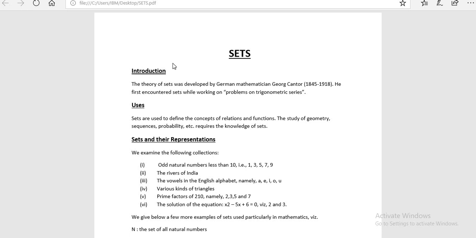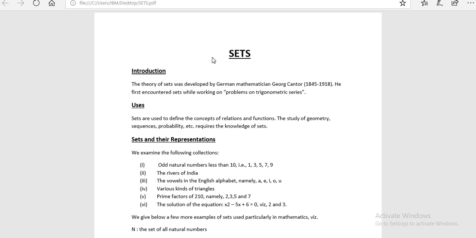Now this term is very much familiar to you, but how this was developed, what are the uses, and how the major concepts are related to sets, we will be looking into this video. First of all, let's see how sets were discovered. The theory of sets was developed by a German mathematician, Georg Cantor. While he was working on the problem of trigonometric series, he generated this term that is called sets.